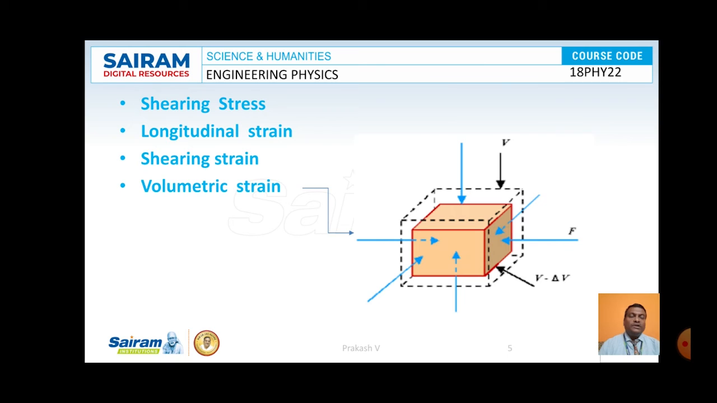The ratio of longitudinal stress to longitudinal strain is another constant, what is called Young's modulus. So we come across three types of elastic constants. Young's modulus is the ratio of longitudinal stress to longitudinal strain, the rigidity modulus is the ratio of shearing stress to shearing strain, and another parameter is the bulk modulus, the ratio of bulk stress to bulk strain, or volumetric stress to volumetric strain. So this is about the different types of stresses and the ratios that we are going to get.